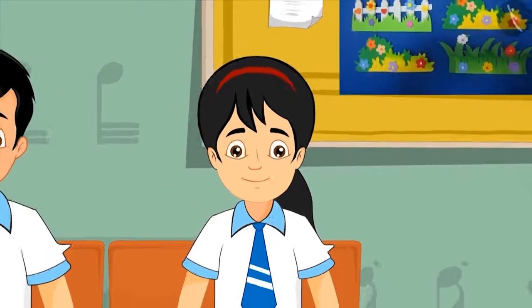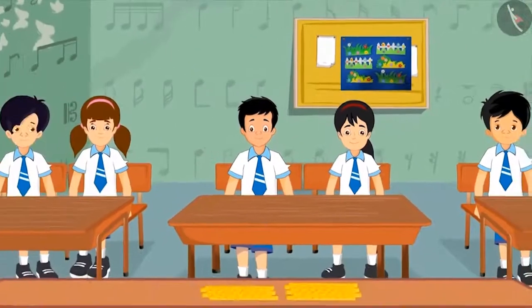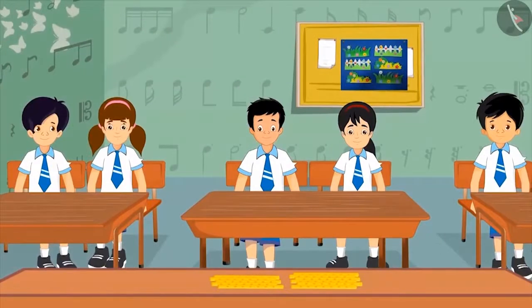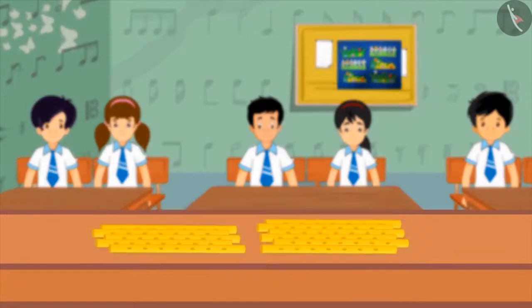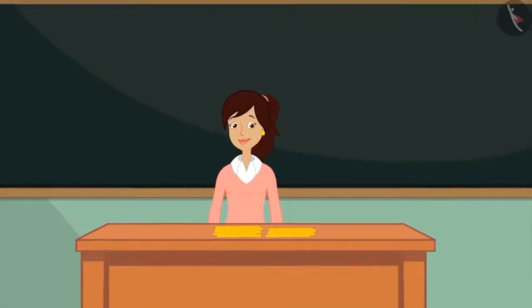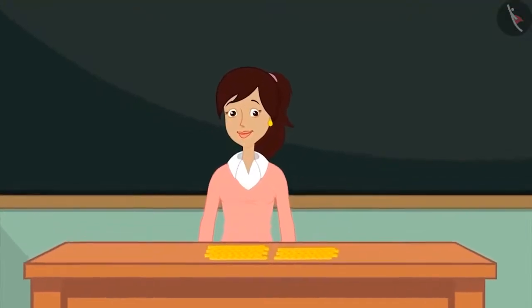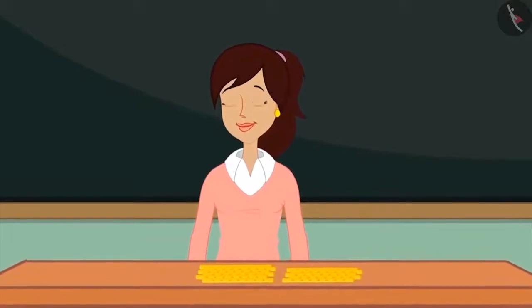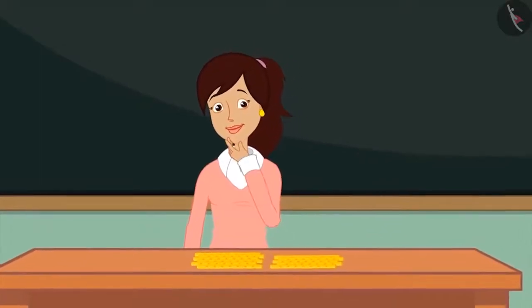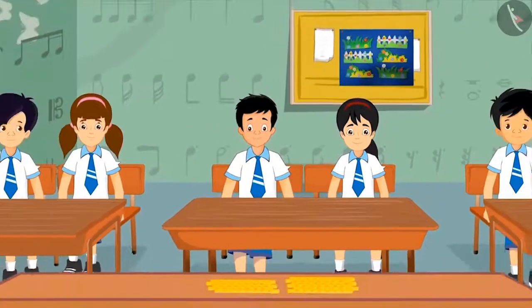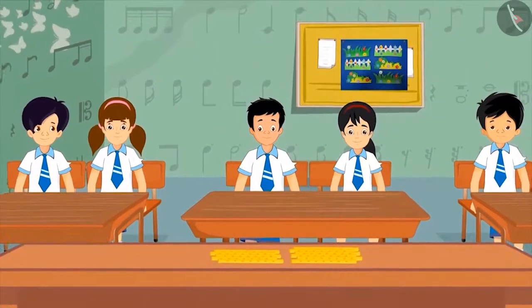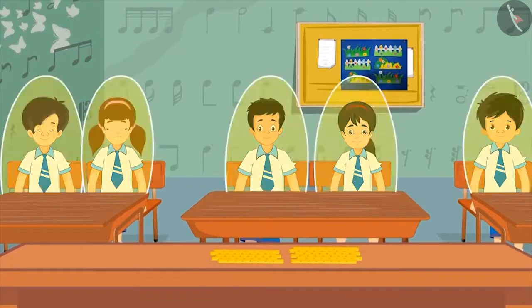Today Pinky and her friends have their first music class. In the class, many flutes are placed on the table. The teacher has to give a flute to each child, but for this, she should know how many children are there in the class. This means that she should know the total number of children.